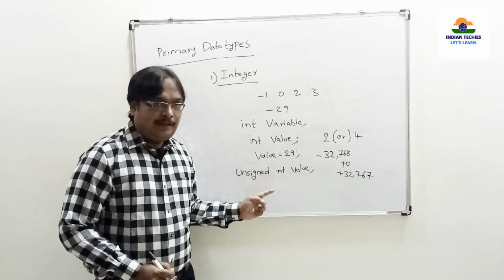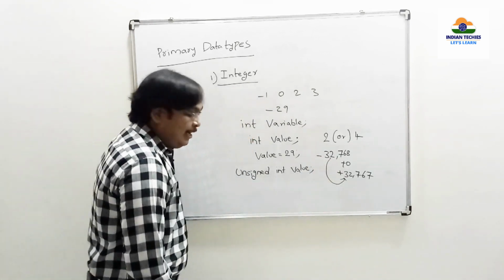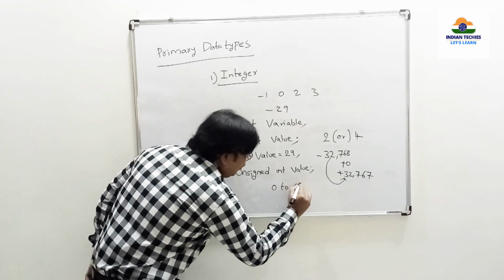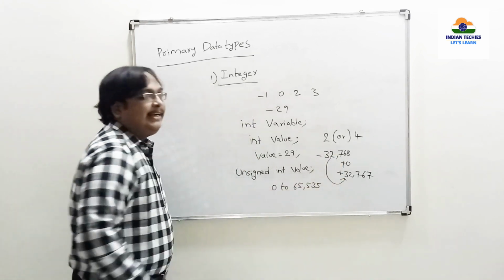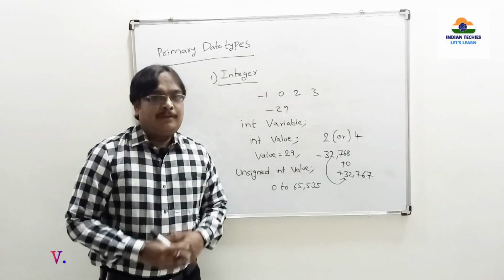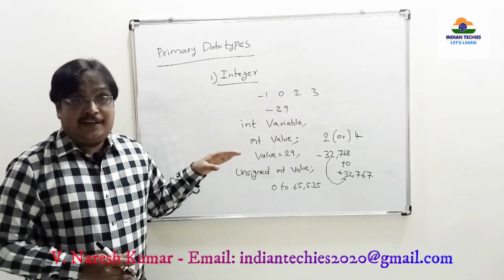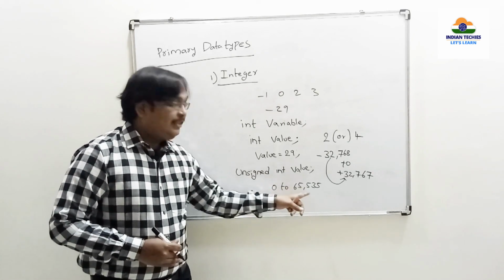Whenever you write this, the negative range adds to the positive range. And you can store from 0 to 65,535. If you add these two ranges, you will get this 0 to 65,535. You cannot store negative numbers. You can only perform operations on positive numbers. This is the starting value. This is the ending value.